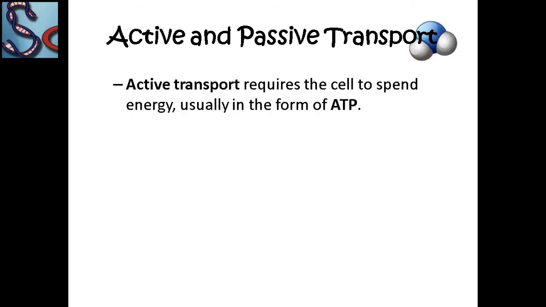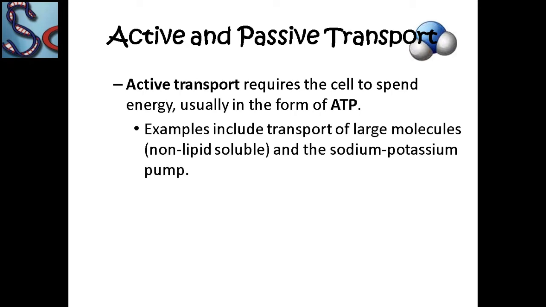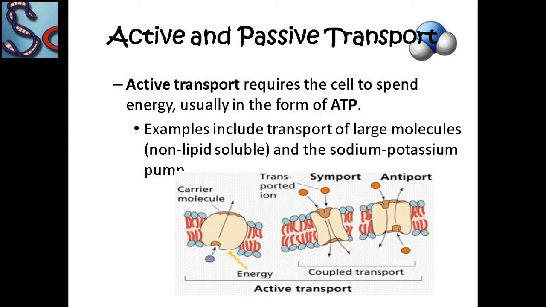In active transport, the cell has to spend energy in the form of ATP, which is adenosine triphosphate. It includes the transport of large molecules and the sodium potassium pump. This is active transport.